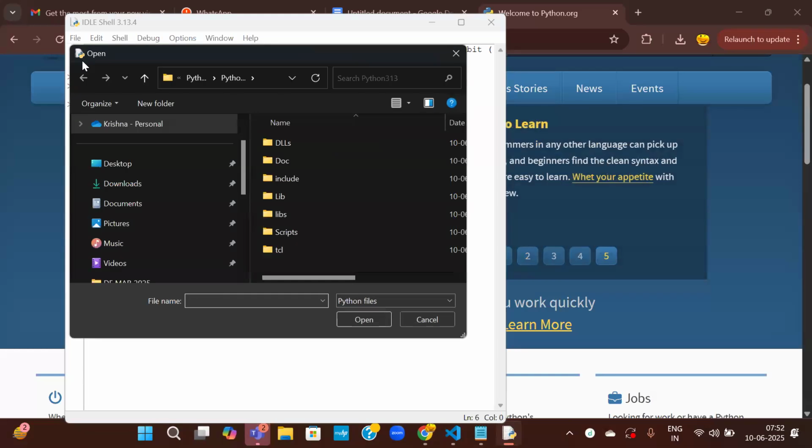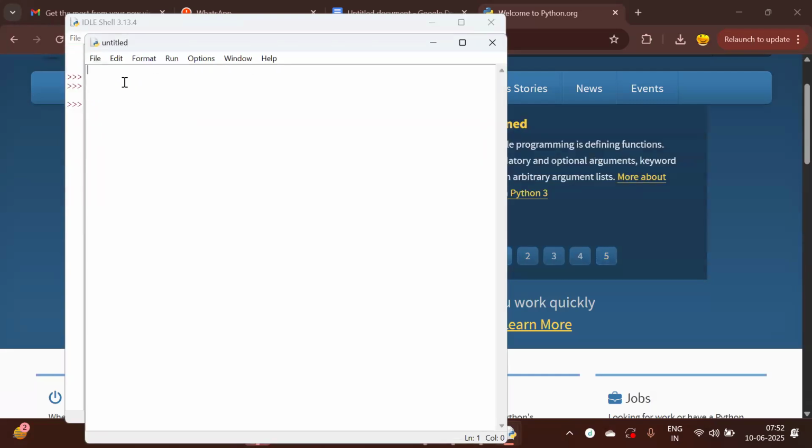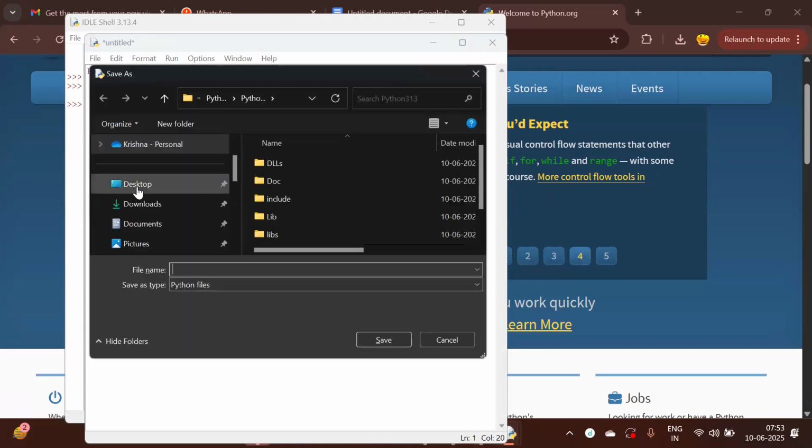Sorry, not open. Create a new file. Here, just write a very simple program, hello world. In other languages, to write hello world you need to declare something, like hash include stdio.h in C, or define a class in Java. But in Python, we don't need to do all of that. You just have to write whatever is needed. Just write print hello world. Now save this file.